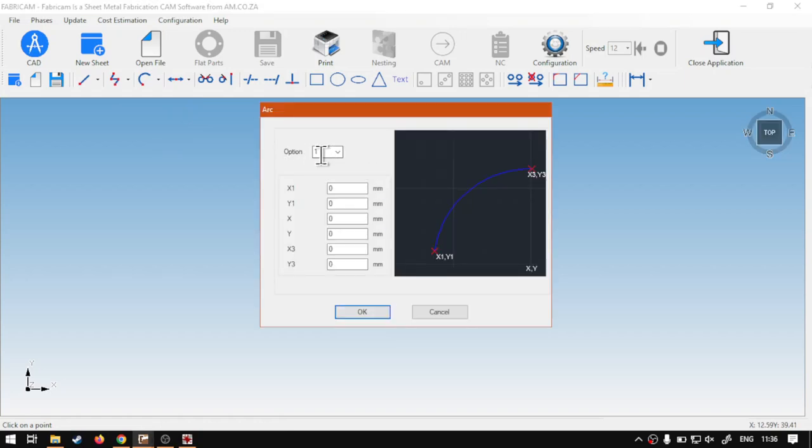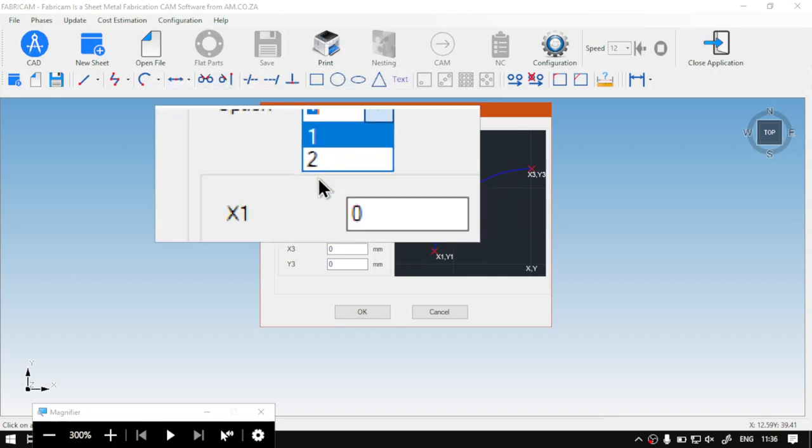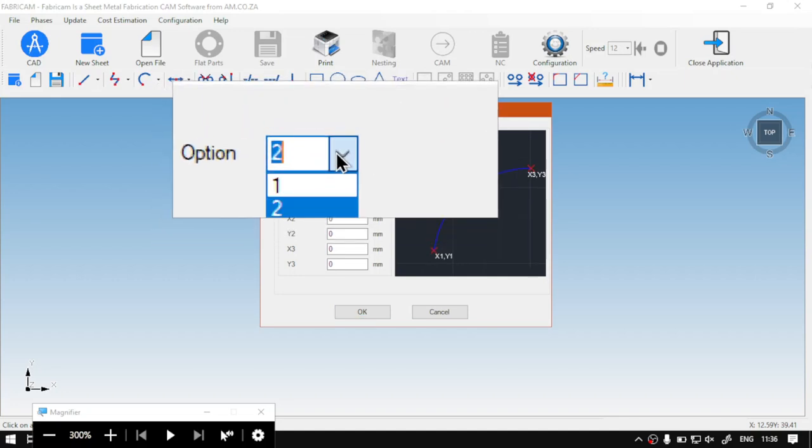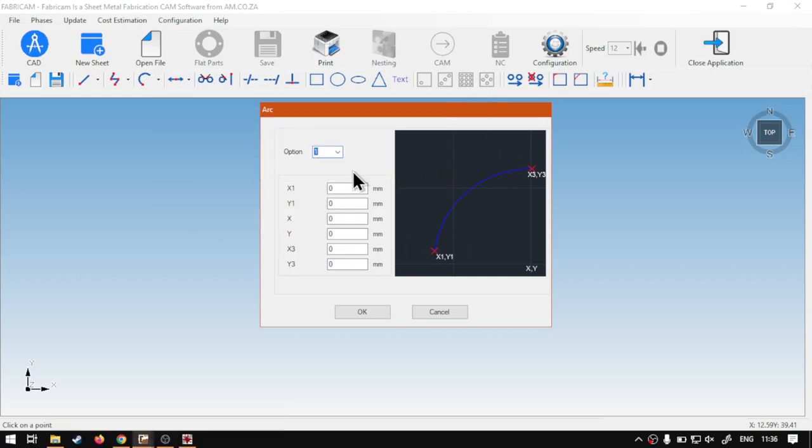Now from here we have two options to look at as well. We've got option 1, option 2, but we're going to be doing option 1 today. This is also going to be working with a form of radius, or should I say global location. So it's going to rotate by the numbers we give it around a global location. So if we take an arc, let's say our first point we're going to leave at 0, 0, so it's like a base to start.